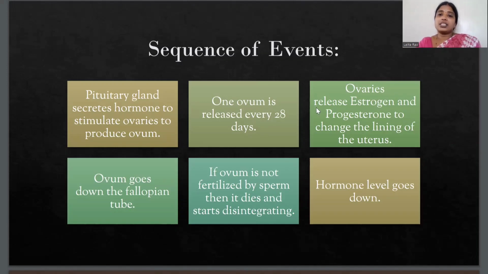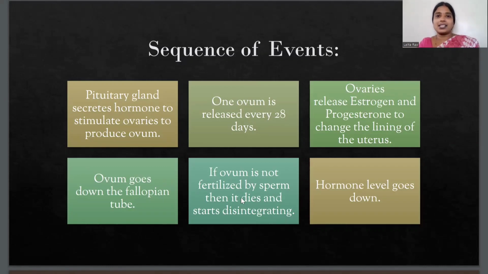Then these ovaries release the hormones estrogen and progesterone, and these hormones are responsible for changing the lining of the uterus. Then this ovum goes down the fallopian tube through the fimbriae. The fimbriae catch it or hold it in the fallopian tube. Now, if the ovum is not fertilized by the sperm, then that ovum dies and starts disintegrating or breaking.